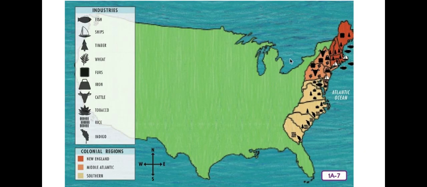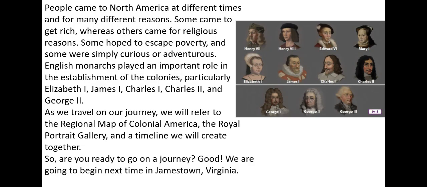So you can see that in the north they did more fishing, they had timber, lots of wooded area, and then towards the south they grew more indigo and rice and tobacco and things like that. People came to North America at different times and for many different reasons. Some came to get rich, whereas others came for religious reasons. Some hoped to escape poverty, and some were simply curious or adventurous.